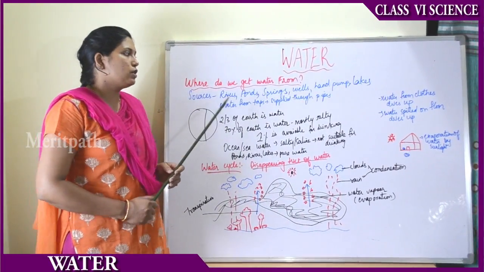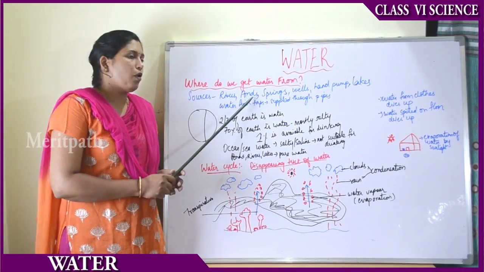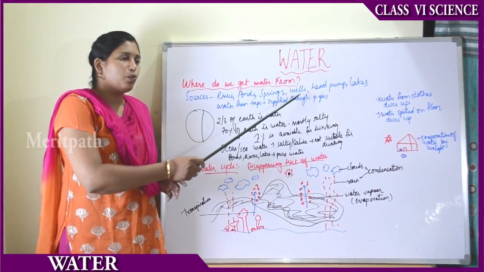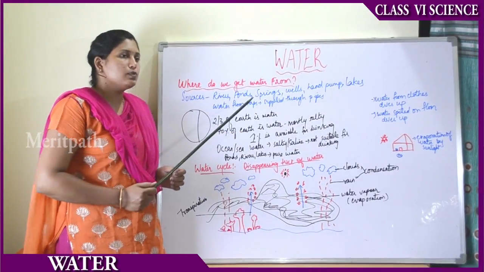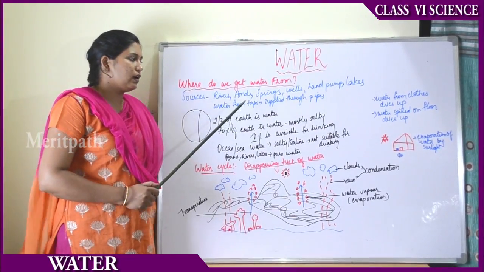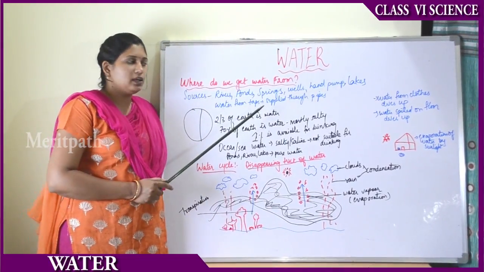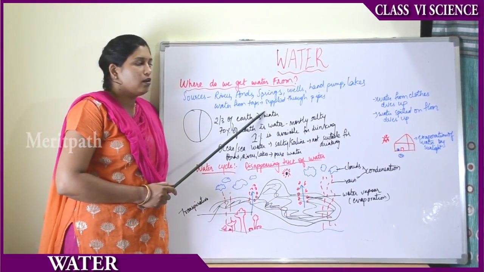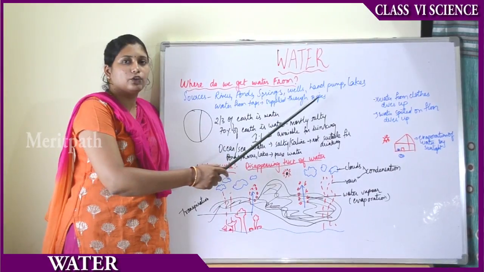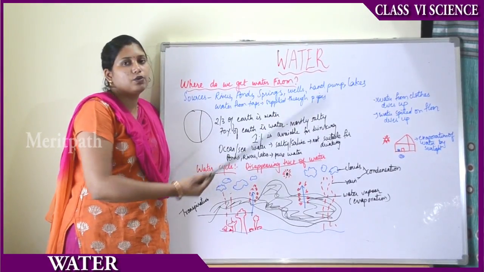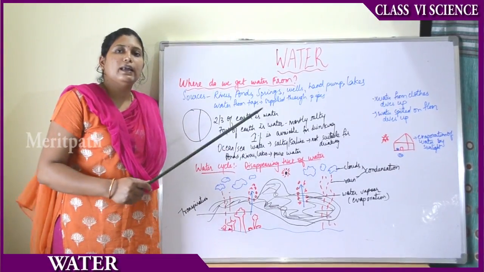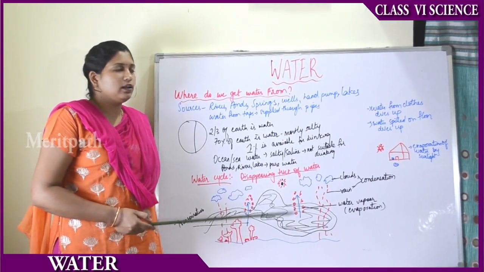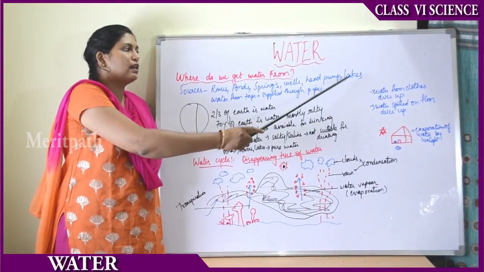So the major sources of water are rivers, ponds, springs, wells, hand pumps, lakes, and sometimes you may also say that the water we get is from the taps. But from the taps, again, where do we get water? From the taps the water is supplied through pipes, and in the pipes, where does the water come from? Either from rivers or lakes. So indirectly or directly, all the water is supplied from rivers, ponds and lakes only.